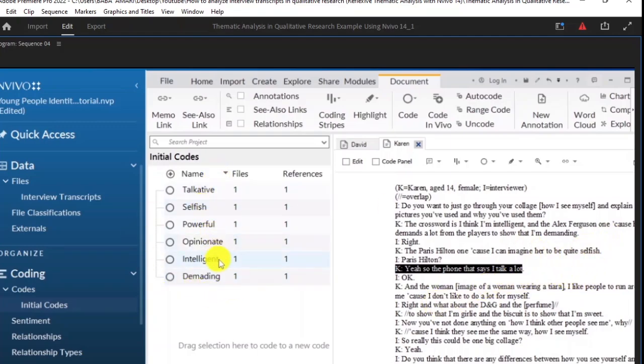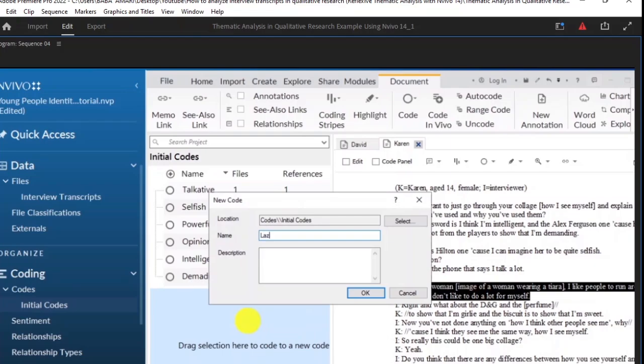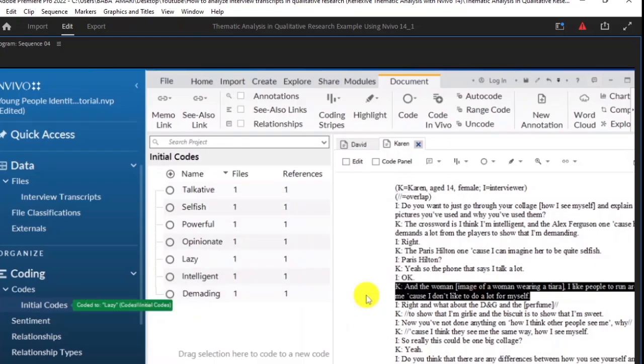So you can see I've already come up with so many codes. And the image of a woman wearing a tiara: I like people to run around for me because I don't like to do a lot for myself. Here we can assign what I call a latent code. I don't like to do a lot for myself, so we can call Karen lazy. That's an example of a latent code, because there's nowhere Karen says she's lazy, but by reading the sentence we can get the deeper meaning. I don't like to do a lot for myself infers that Karen is lazy.